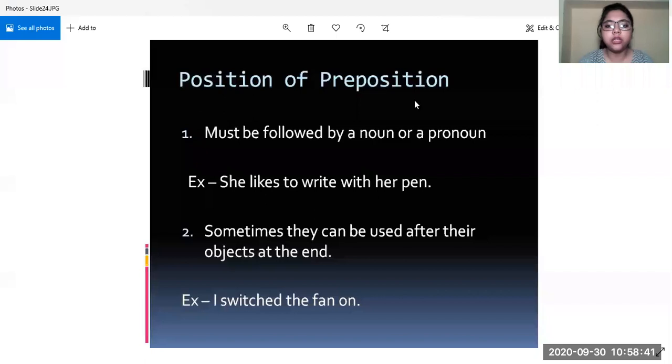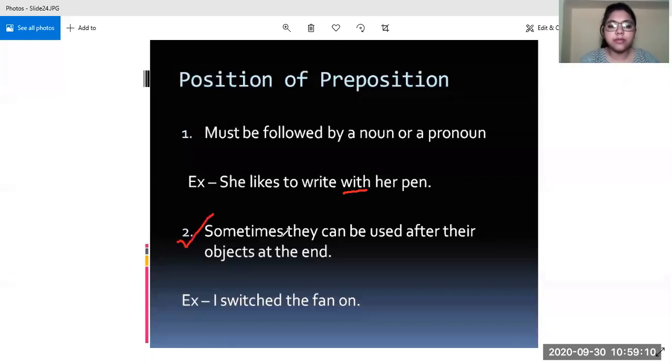That we have a noun and a pronoun after it. So a preposition is always followed by a noun or a pronoun. It's not necessary that it is followed by both, but here it is a coincidence that both are written. It is followed by one or the other, either a noun or a pronoun, or it can be followed by both.